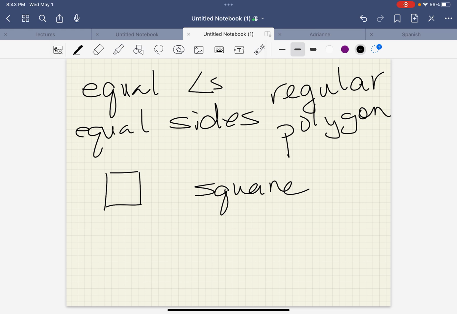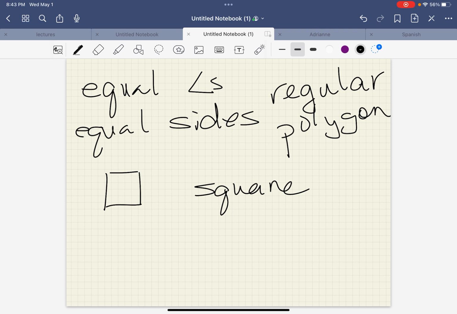Okay, so in the box on page, if I can read that, 359, it shows you if you have a triangle that has 3 sides, a regular triangle is an equilateral triangle. It could also be called an equiangular triangle because all the angles would be equal. Gives you a picture of a pentagon and a regular pentagon. A picture of a quadrilateral and a regular quadrilateral. And a hexagon and a regular hexagon.